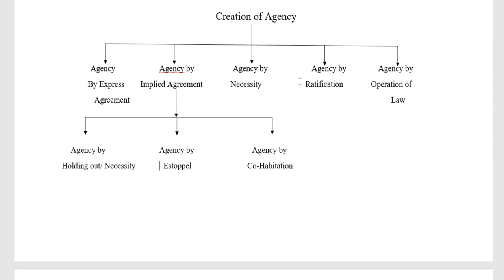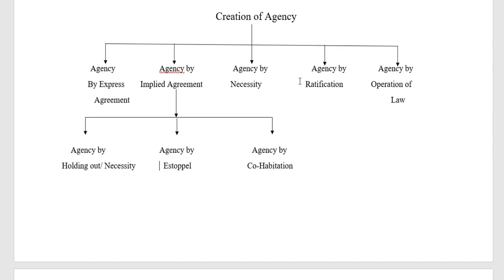He can disown the act, or he can ratify it. The same thing we can see with regard to agency by necessity, but there necessity comes in. Here, without his authority or knowledge, the person on whose behalf the act is done can either deny or accept that act.